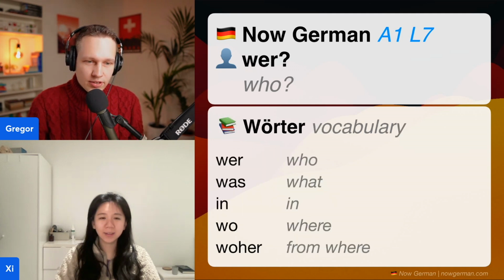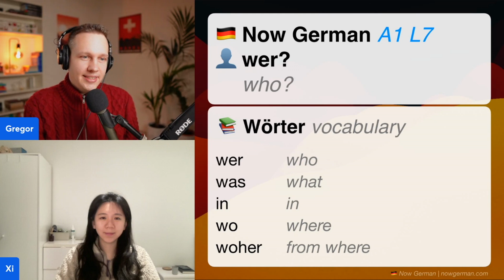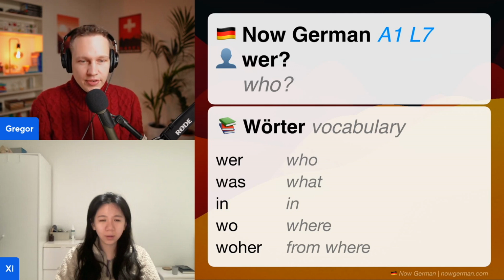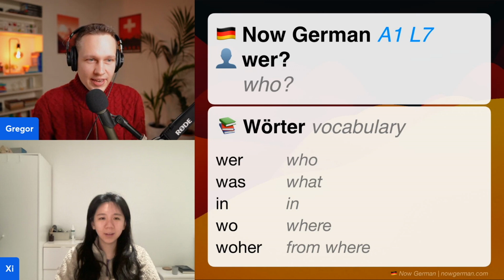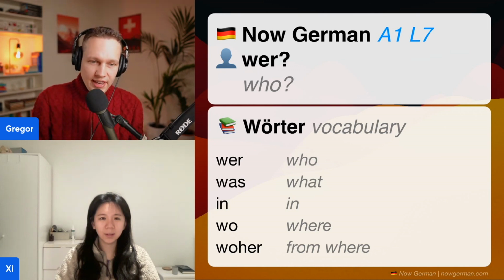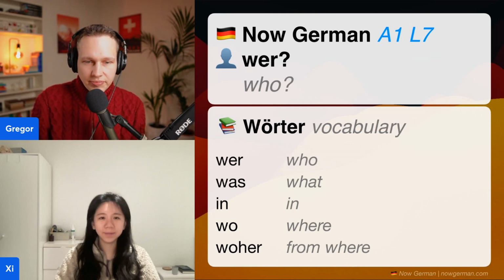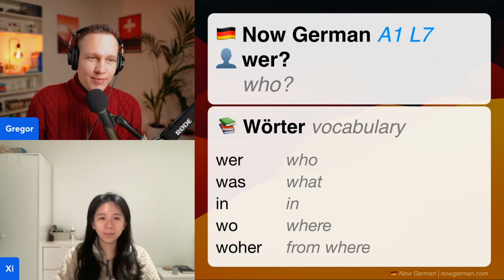Yes, let's look at the words that we learn in this dialogue. And the nice thing is all these question words, they start with V. What is V in English? No, the letter V in English is W. I'm just translating the letter because V might not still be familiar to you. So V is W, and all the question words start with that in German. And so the first one we have here is wer. Wer? That is who. And then we have was. Was? That is what. And the next is not a question word, but it appears in the dialogue.